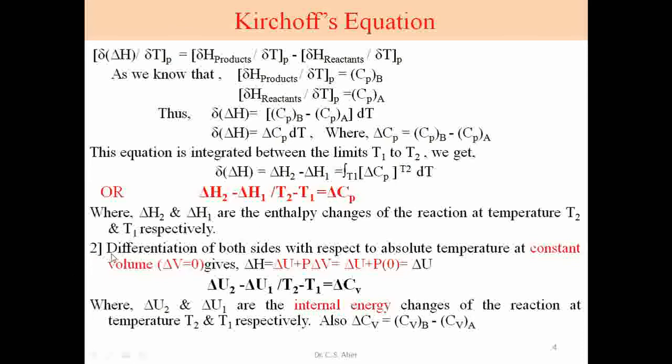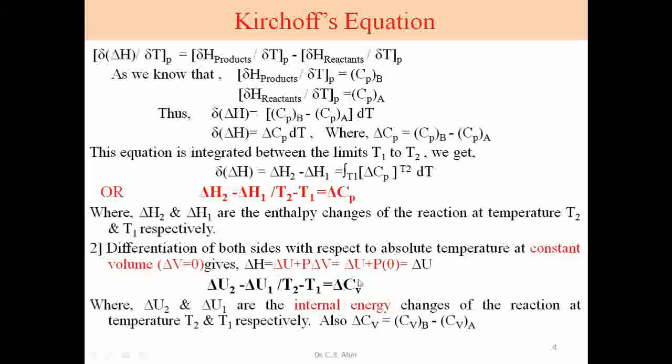Second condition, when we differentiate both sides of this reaction with respect to absolute temperature at constant volume. When we consider volume constant, the volume change is 0, and we know enthalpy is used for increasing internal energy plus work done. At that time when we consider delta V is 0, this whole work term becomes 0, and the enthalpy is used only to increase the internal energy, and thus delta H is replaced by delta U. So delta U2 minus delta U1 upon T2 minus T1 is equal to delta Cv.